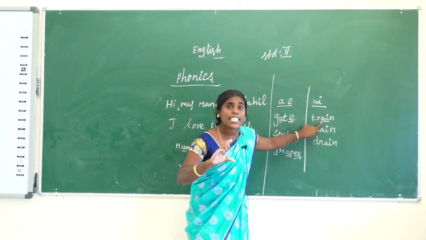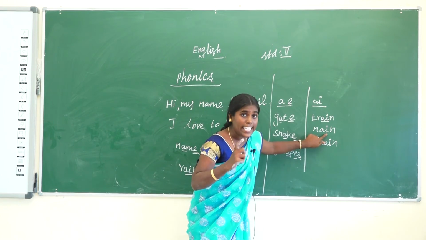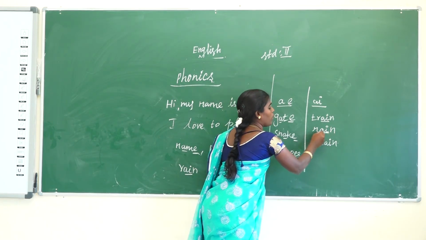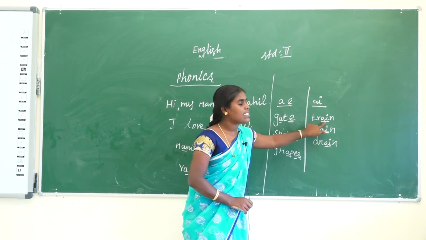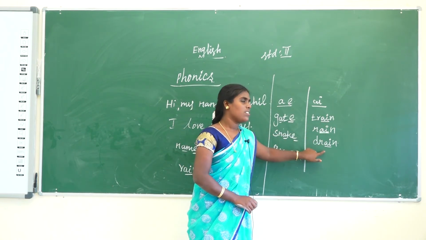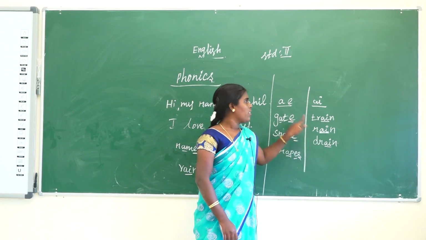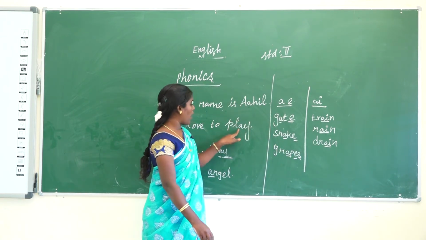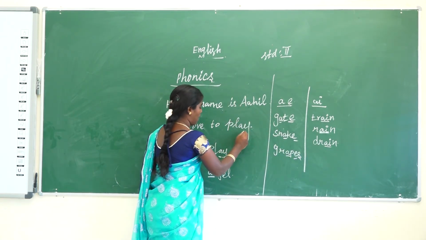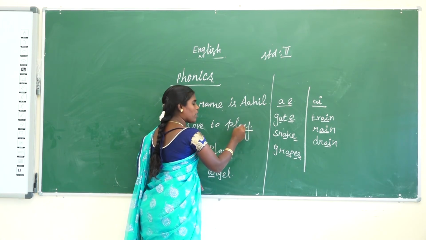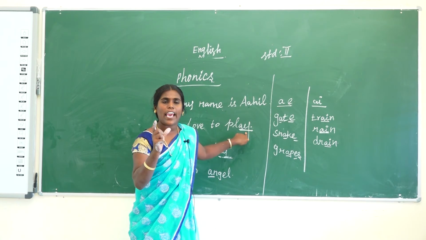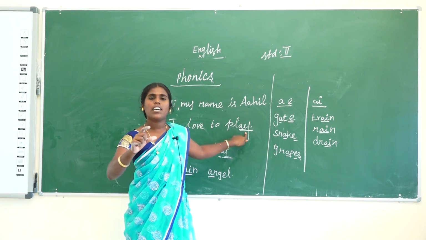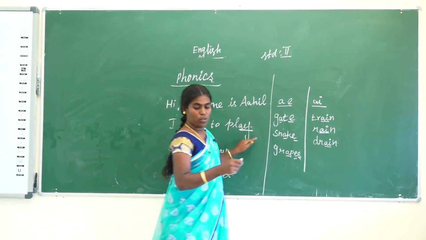Everyone say train, rain. A and I join together to make the A sound. Okay, so train, rain, train. Okay, the next one is play. See here, play. Y is also joined to A. You say play. A and Y also make the same A sound.